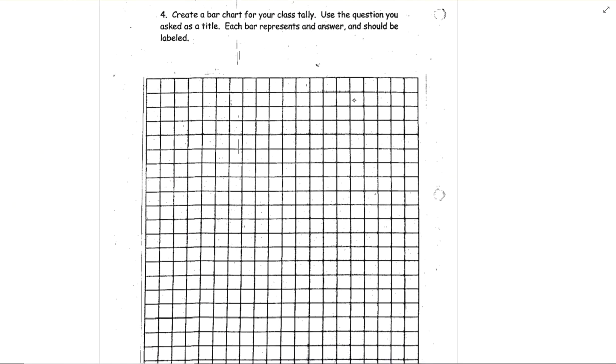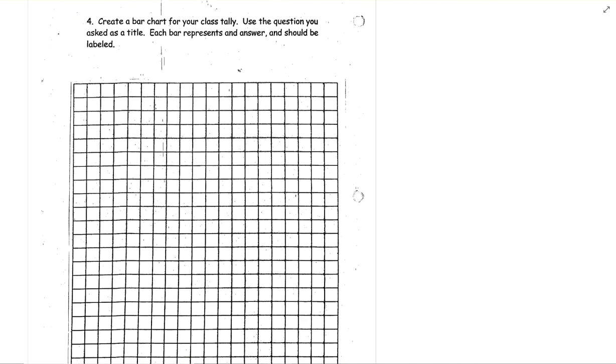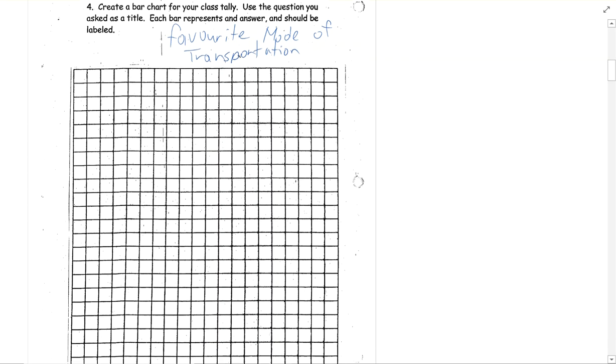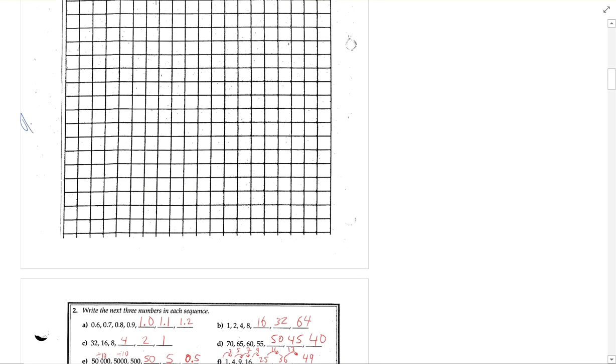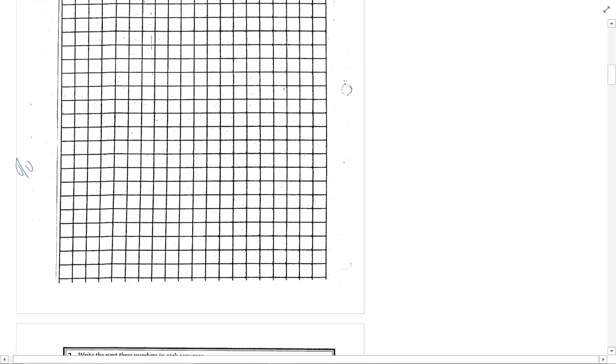Thanks. Okay. So for me, it's going to be favorite mode of transportation. And over here is going to be the percentage. You could write it out as well, so you don't have to do that sign.